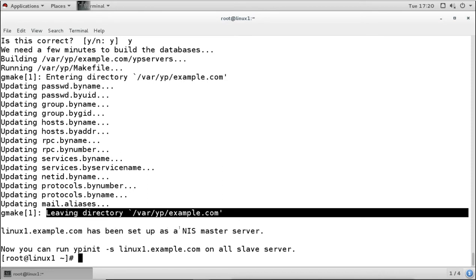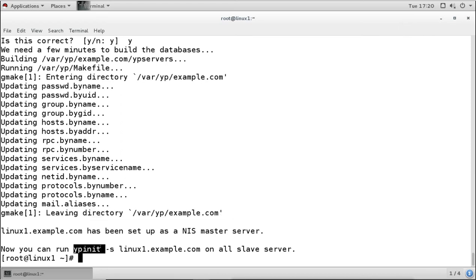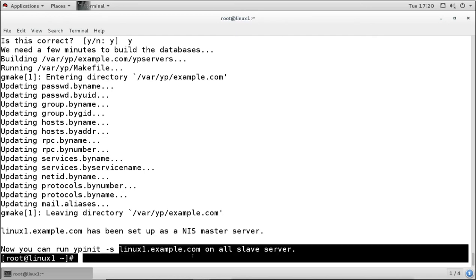Then it says that linux1.example.com has been set up as an NIS master server, and it is also saying now you can run ypinit -s with the master server name on all slave servers. So if we want to create the slave servers, then we can create them by running the script with the -s option, s for slave, and then we mention the master server name here.